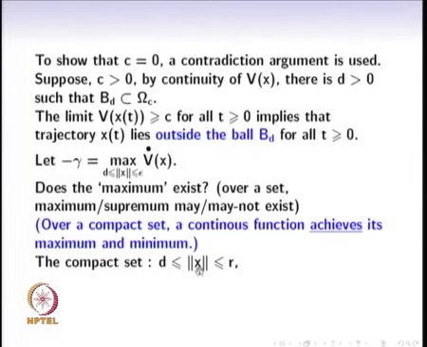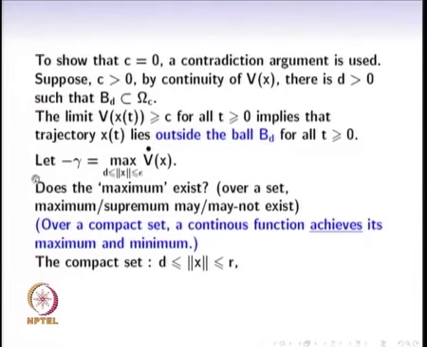So the set of all points where the norm of x is greater than or equal to d and less than or equal to R. So notice that the boundaries are also included, and it is bounded from above by R, which is equal to epsilon. It is bounded by epsilon, and hence it is also a bounded set. On this compact set, this maximum value is achieved. We really require this property, that is why the emphasis.